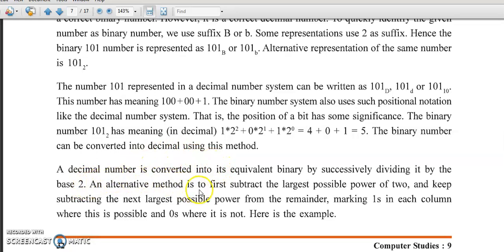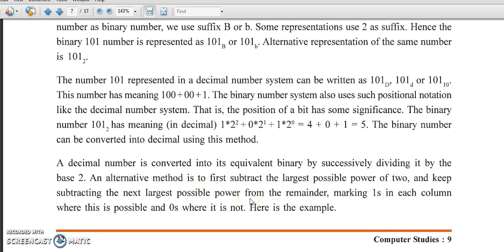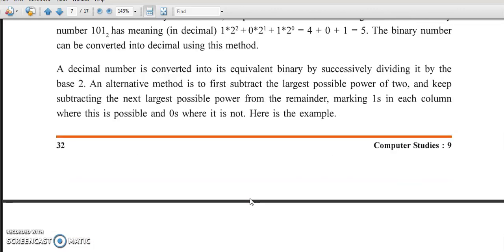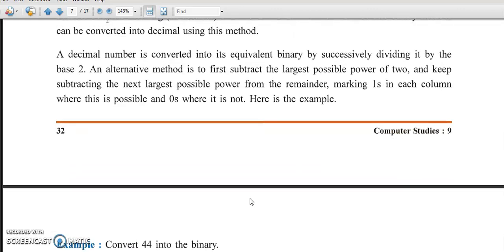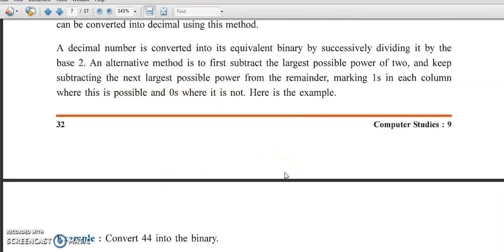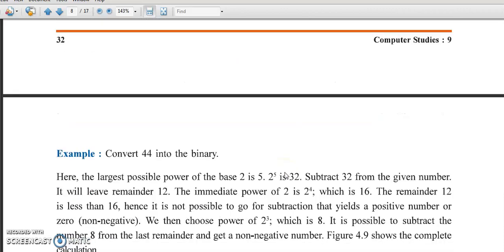A decimal number is converted into its equivalent binary by successively dividing it by the base 2. An alternative method is to first subtract the largest possible power of 2, and keep subtracting the next largest possible power from the remainder, marking 1 in each column where this is possible and 0 where it is not. Here is an example. How to convert decimal to binary and binary to decimal we will see in our next session.